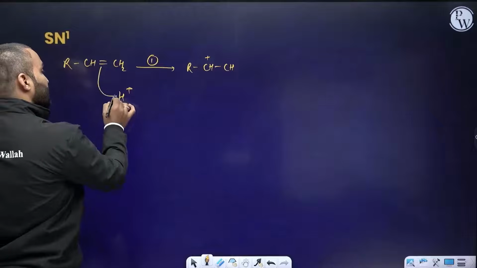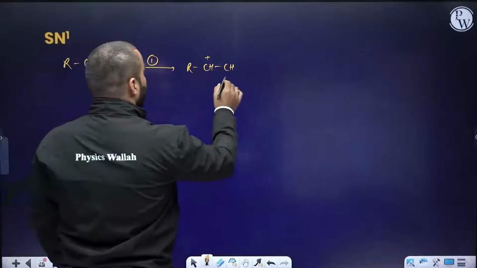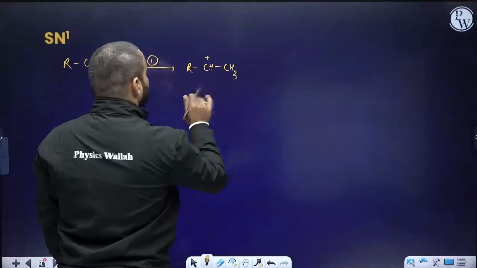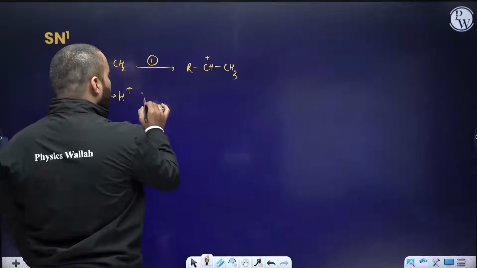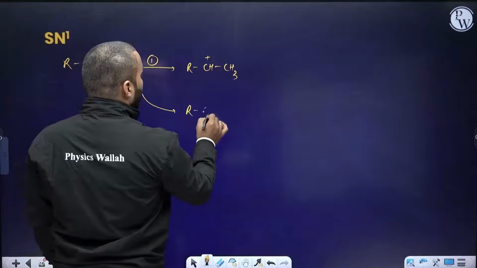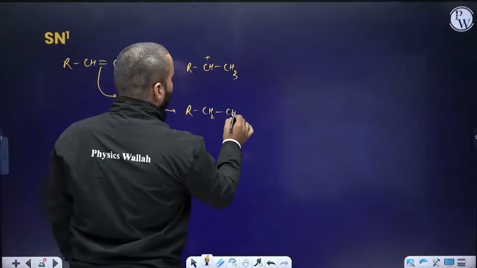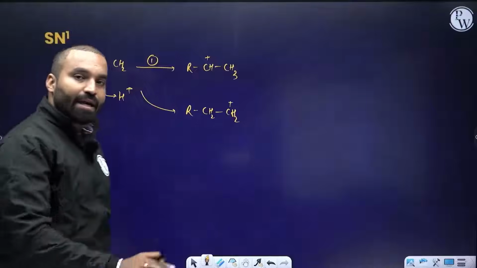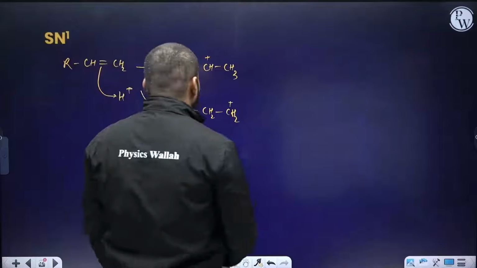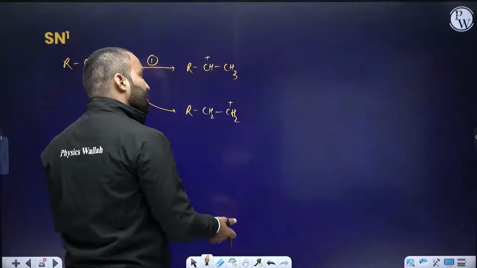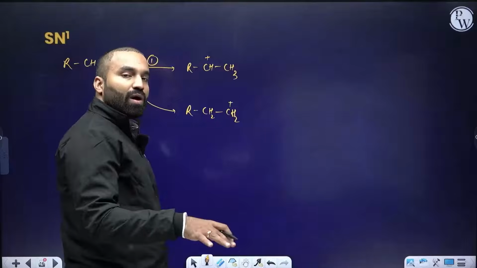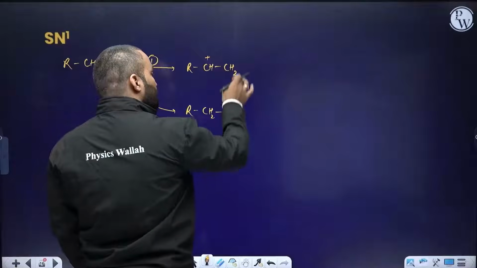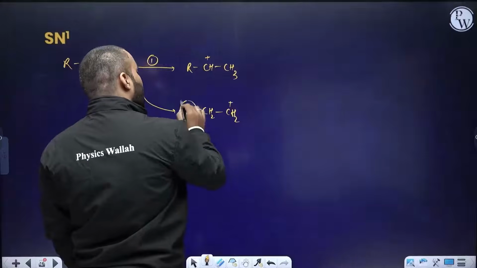This attacks here. Now I have two choices. Either I get this carbocation or I get the second one. You need to make these two carbocations and then decide which out of the two is more stable. Keep that and then rearrange, and discard the less stable one. So out of these two, which one is more stable depending upon what is the R?